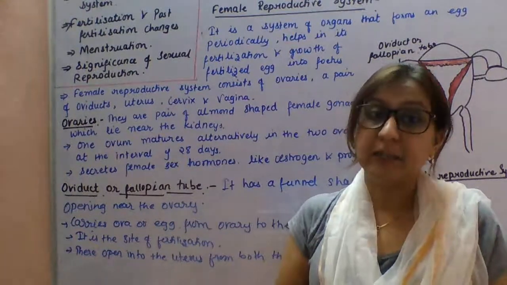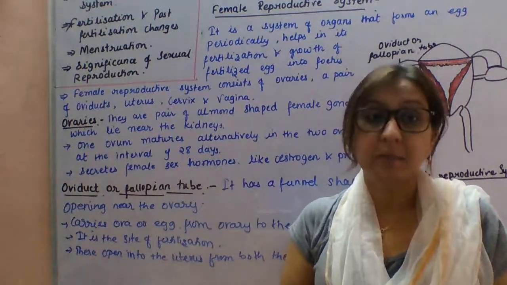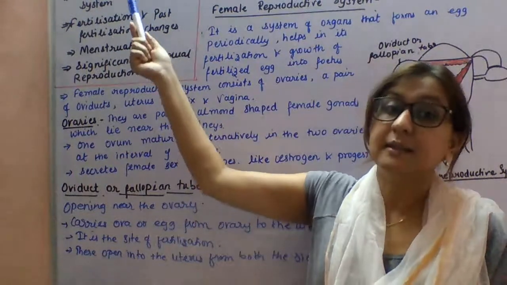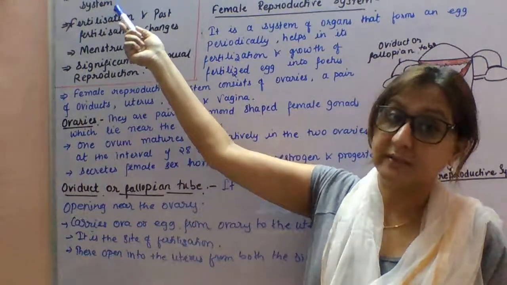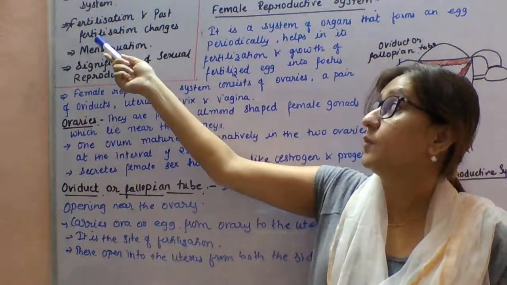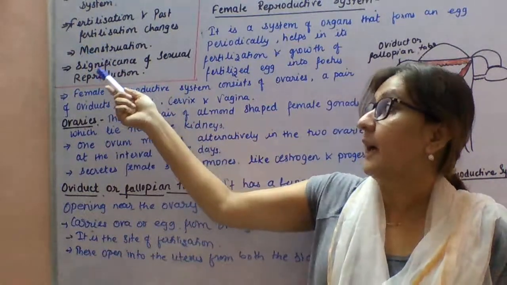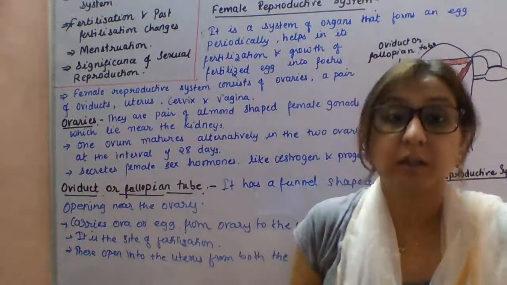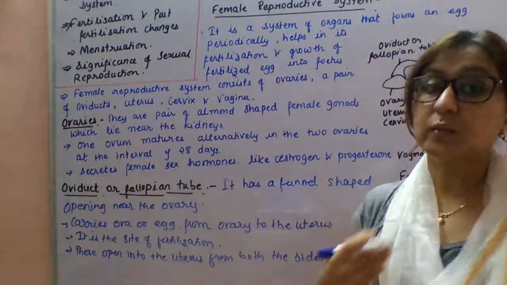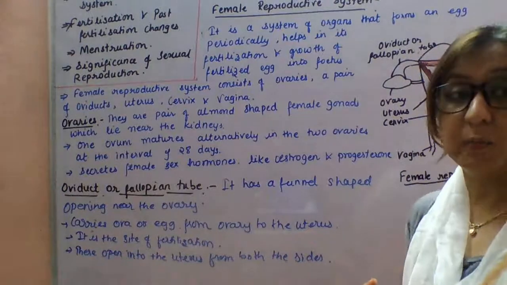Today, I will explain to you about the female reproductive system, in which we will cover these parts. This is the female reproductive system and its parts. Next is fertilization and post-fertilization changes, menstruation, and significance of sexual reproduction. First, we will start with what the female reproductive system is.